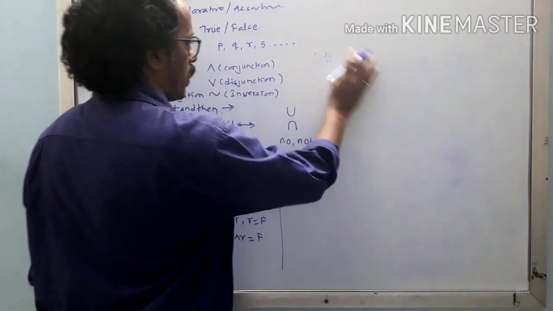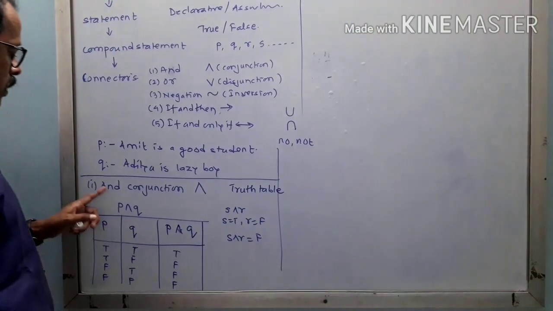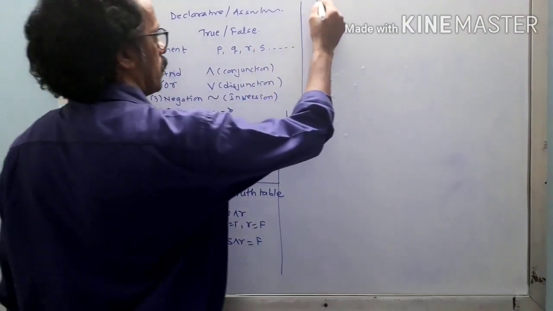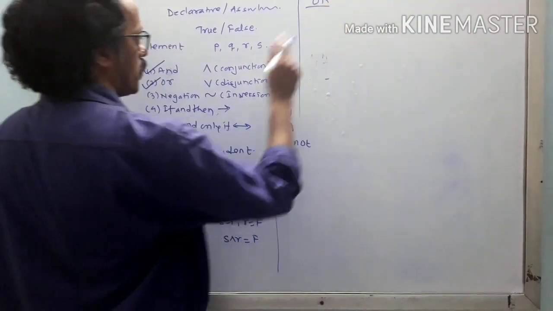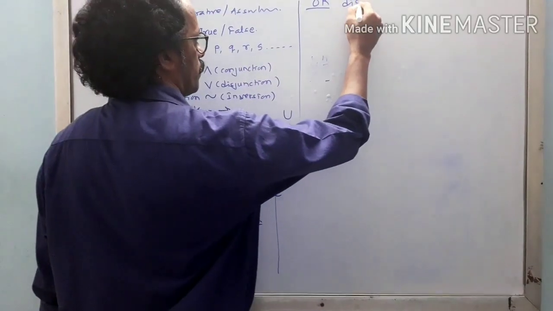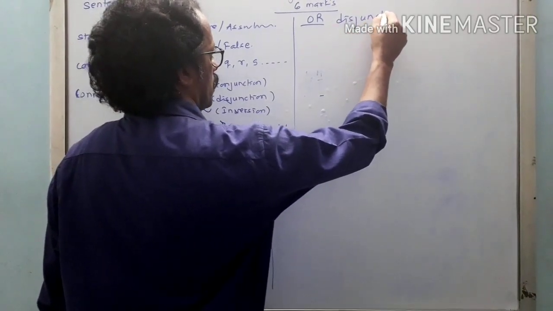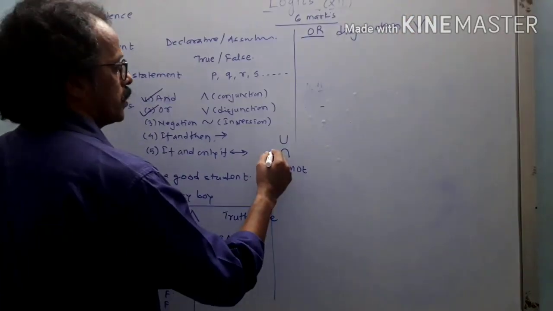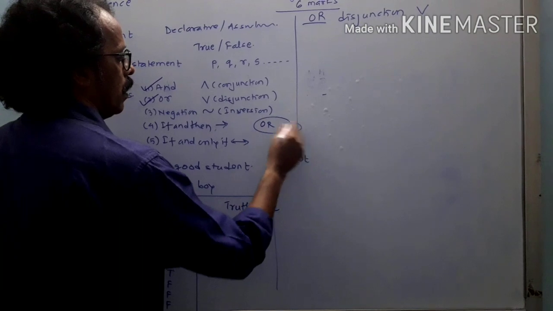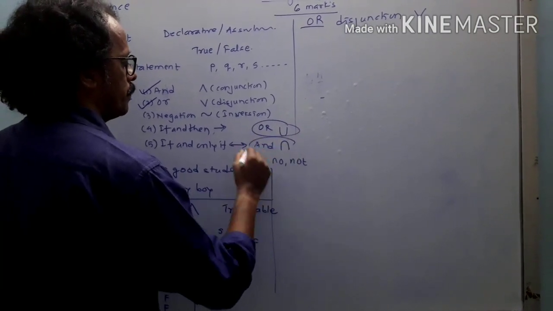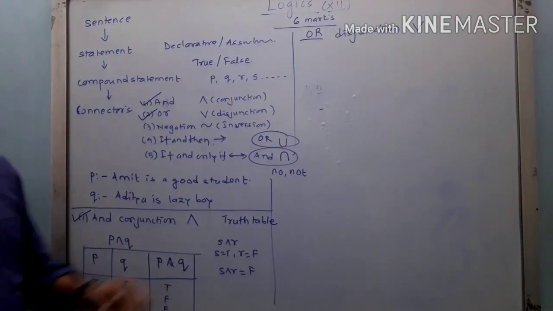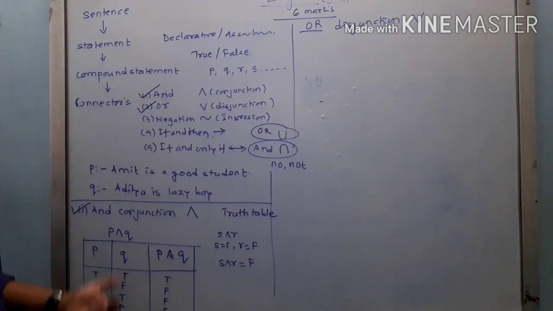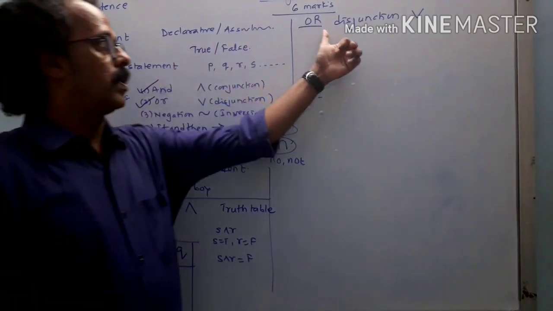Now the next thing we wanted to go ahead with is the second one. This is the first we have considered. Now next is or. Or is also called disjunction, and it is denoted by this sign. Okay, now this is our or and this is our and. Shortly we will come to know this when we solve problems related to logic.